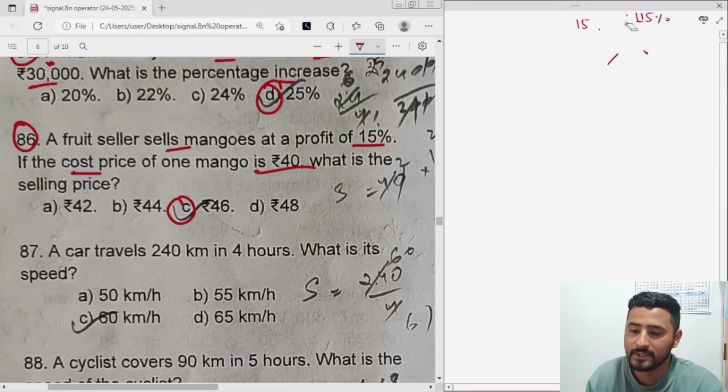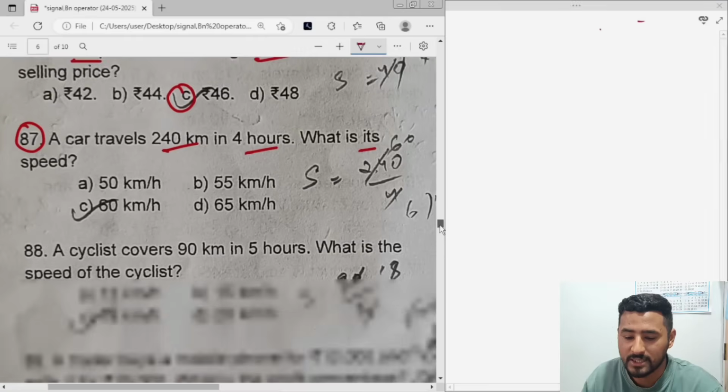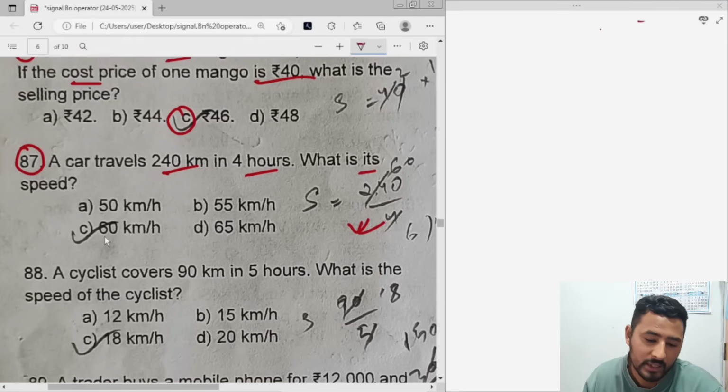Oh, we are almost completing this arithmetic part. Let's see 87. A car travels 240 km in 4 hours. What is its speed? So you all know speed is distance by time. It is already shown here. So you'll get 60 km per hour. Just divide 240 by 4. Okay, you get the answer.